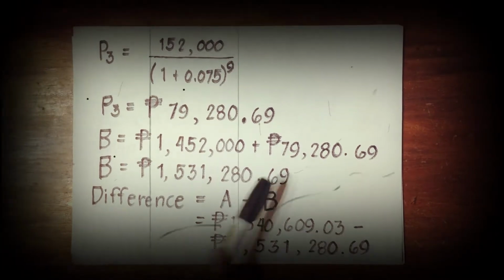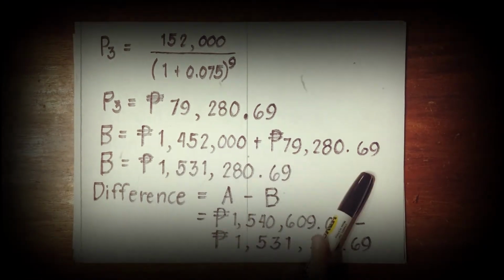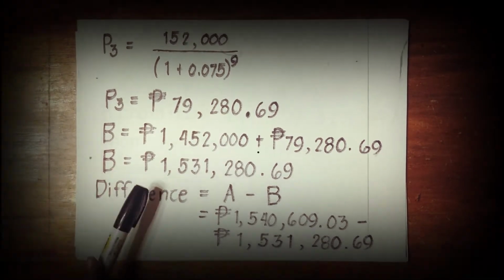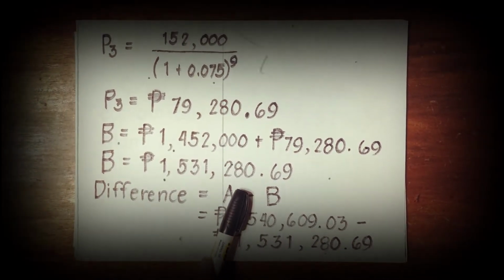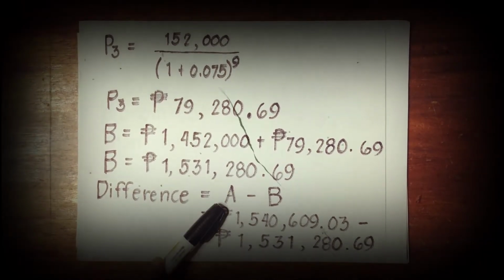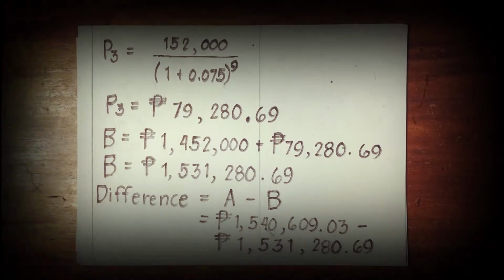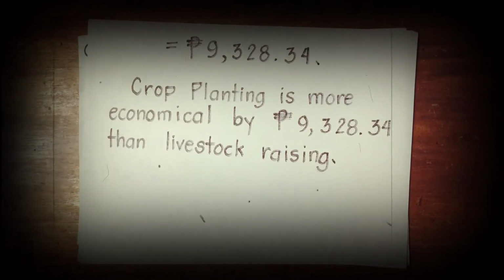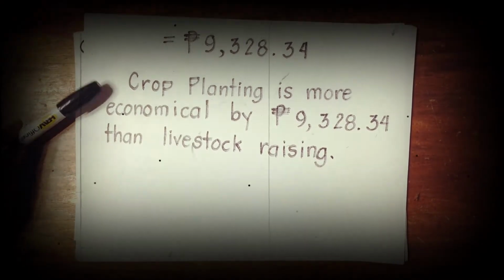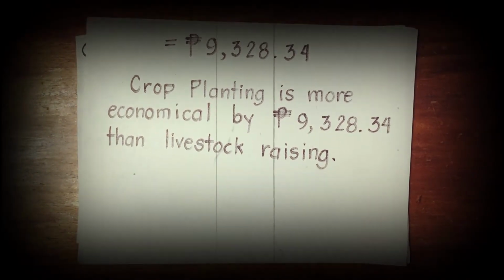Substituting the value of P sub 3, B is equal to 1,452,000 plus 79,280.69, and the total cost for crop planting will be 1,531,280.69. Getting the difference of the total present cost of livestock raising and crop planting, we will get a total savings of 9,328.34. Therefore, crop planting is more economical by 9,328 pesos and 34 centavos than livestock raising.